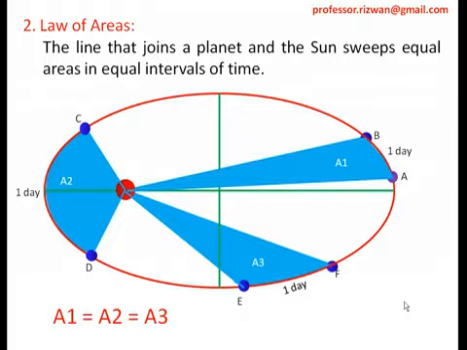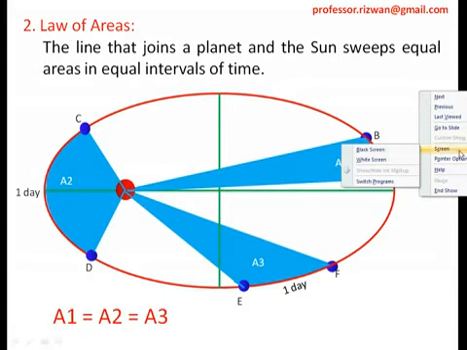So this is a formula, but it has a different meaning. The physical interpretation is different. What does it mean? Just concentrate, it is very important. When the planet is near to the sun, it moves faster. It covers more path length. When the planet is away from the sun, it moves slowly. So our Earth, when it is near to the sun, moving from point C to D, moves faster, and when it is moving from A to B, it moves slower. So we should understand this very, very clearly.